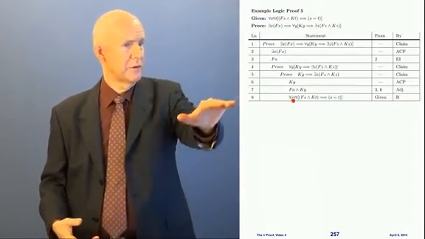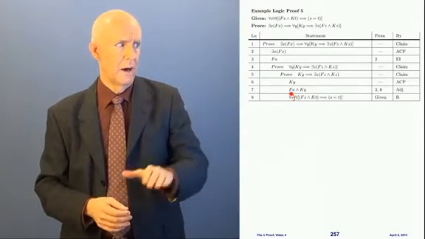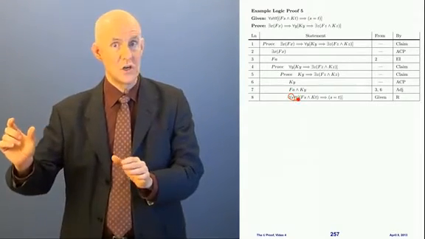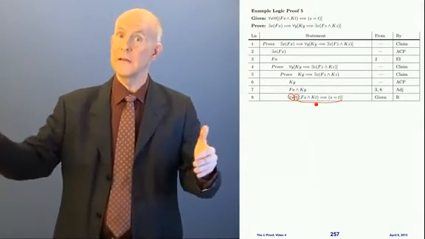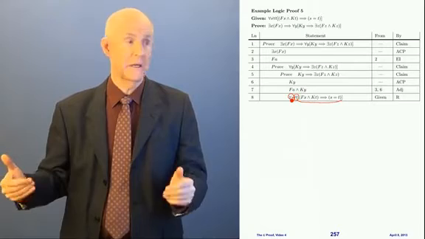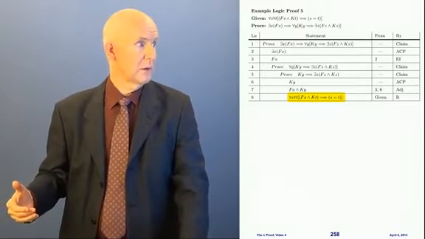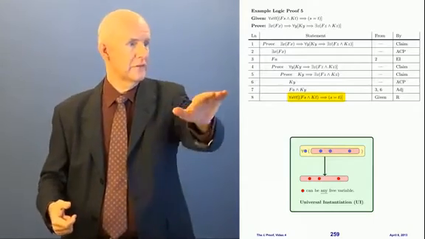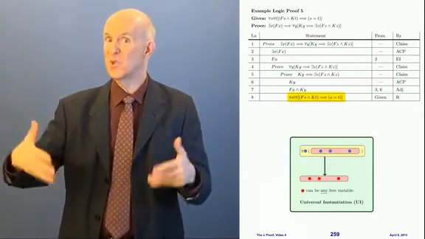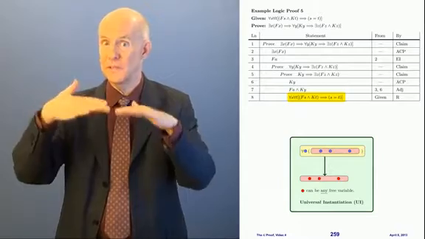Now look at the form of this given. It's got for all s, for all z, and then stuff in brackets. In other words, the outermost statement here is certainly a universal statement. So what I can do is use my rule UI on this, but I've got two layers, so I'm going to have to do it twice, in two steps.